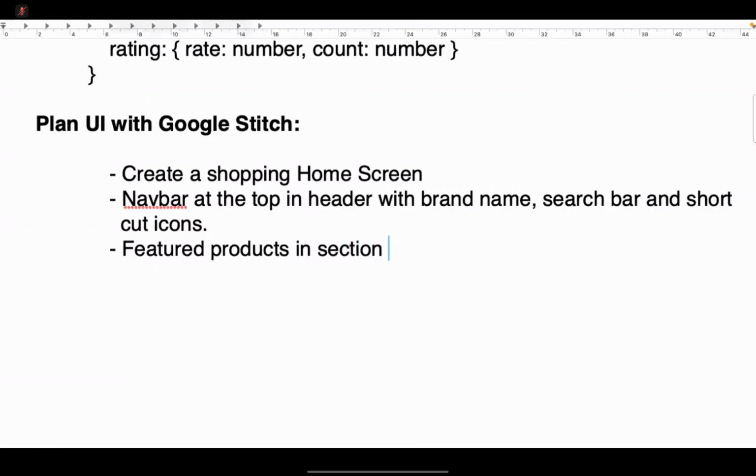What we want is featured products in cards, 4 by 4 I will give.